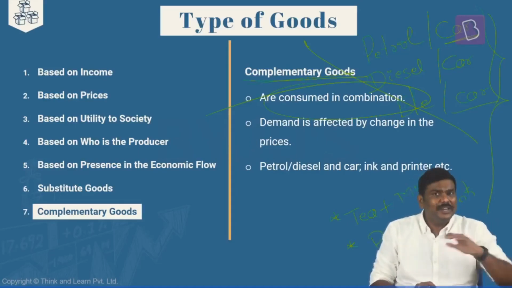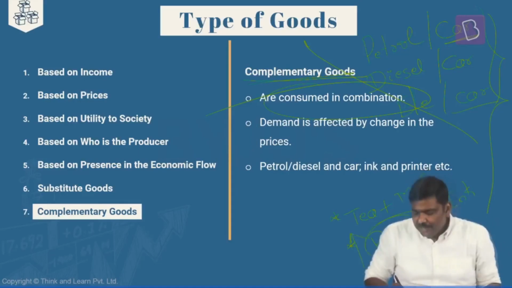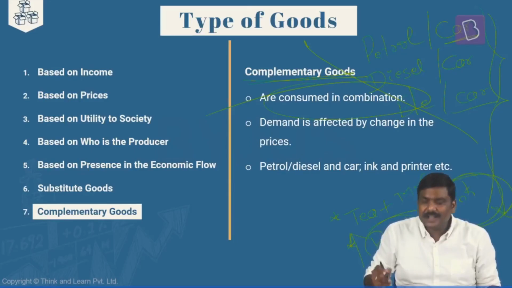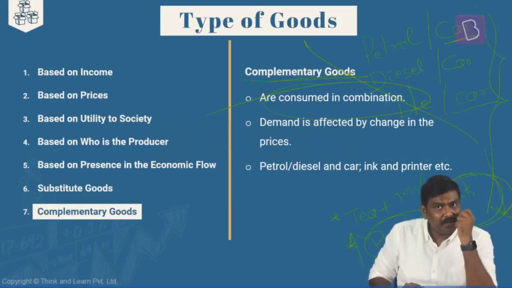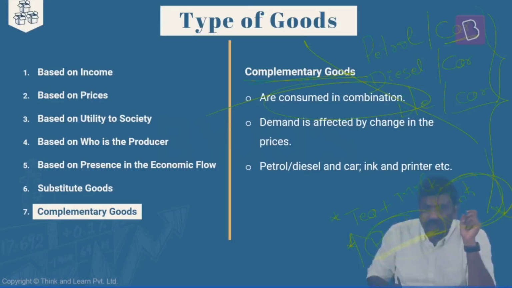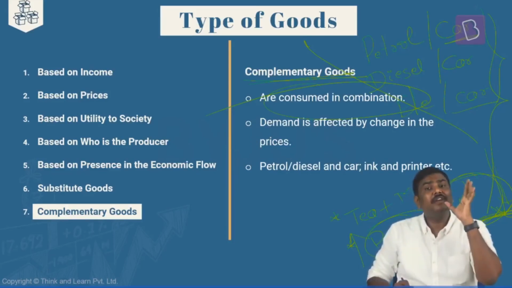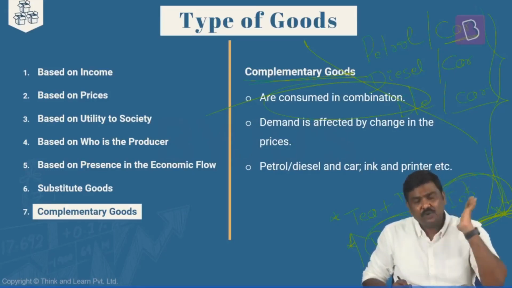Now, what is the inference that you need to draw out of complementary goods? If the price of one complementary good increases, the demand for the other complementary good will come down. I'll repeat the statement here. Understand this very carefully. Price of one complementary good increases, the demand for the other will be affected. Demand is expected to come down.